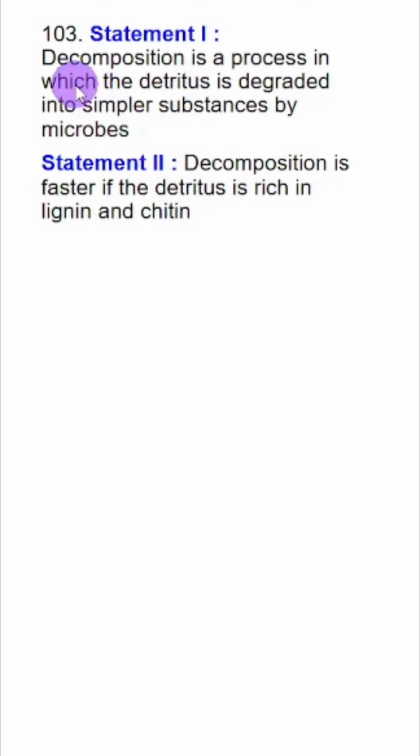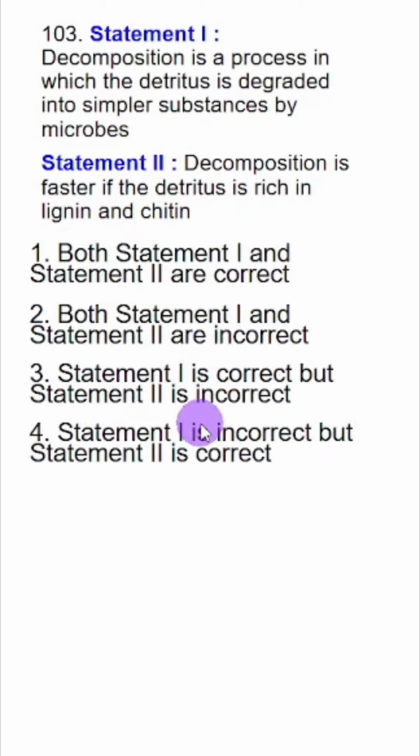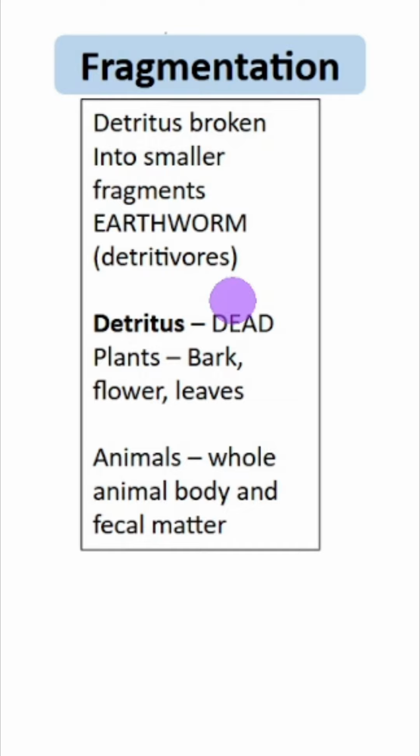Statement 1 says, decomposition is a process in which the detritus is degraded into simpler substances by microbes. Correct. Second statement says, decomposition is faster if the detritus is rich in lignin and chitin. This is wrong. Statement 1 is correct, 2 is incorrect. So let's revise this topic of decomposition. Decomposition has 5 different steps.